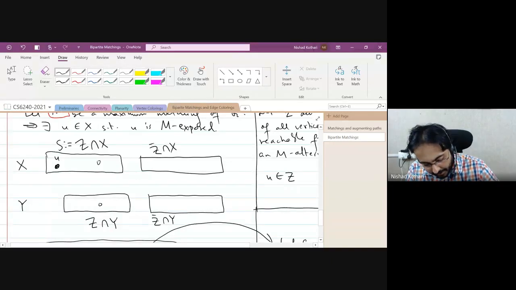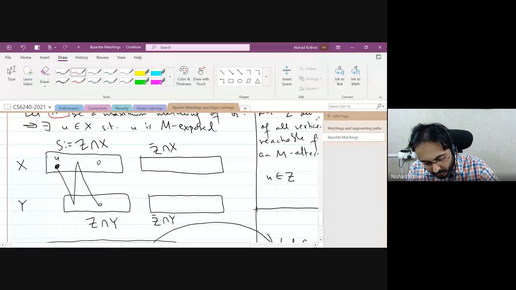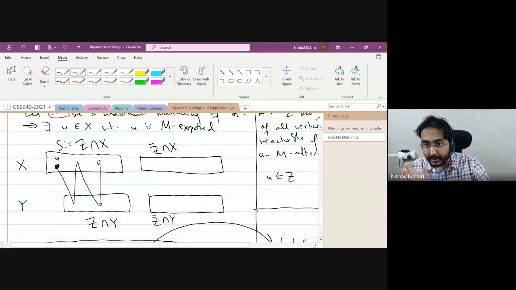Because you take a path and now there will be a matching edge which will go to the other side. So every vertex in Z intersection Y has a neighbor in Z intersection X, and plus there are no edges from the top left to the bottom right. That means that the bottom left Z intersection Y is exactly the neighborhood of Z intersection X.